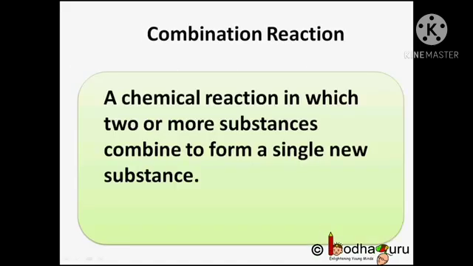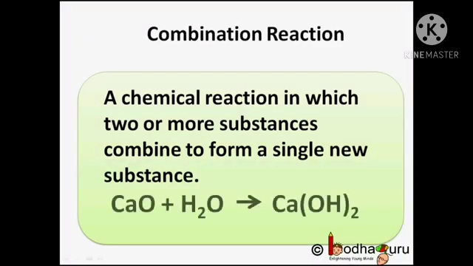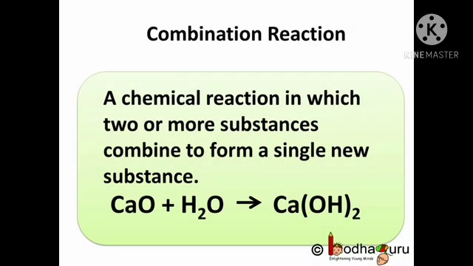So, to sum up what we learned today, a chemical reaction in which two or more substances combine to form a single new substance is called a combination reaction. For example, quicklime plus water gives rise to a new substance, slaked lime, that is calcium hydroxide.